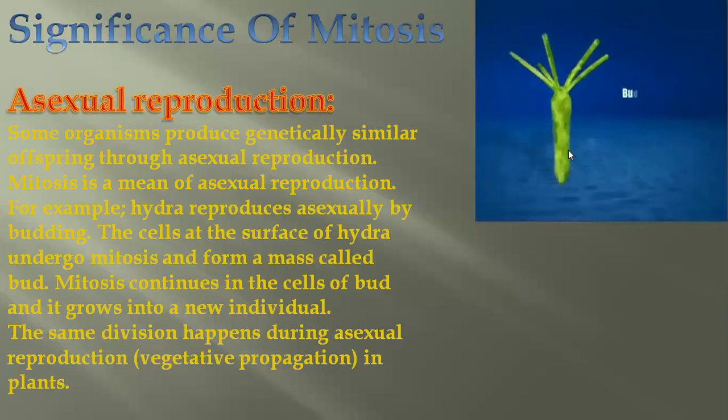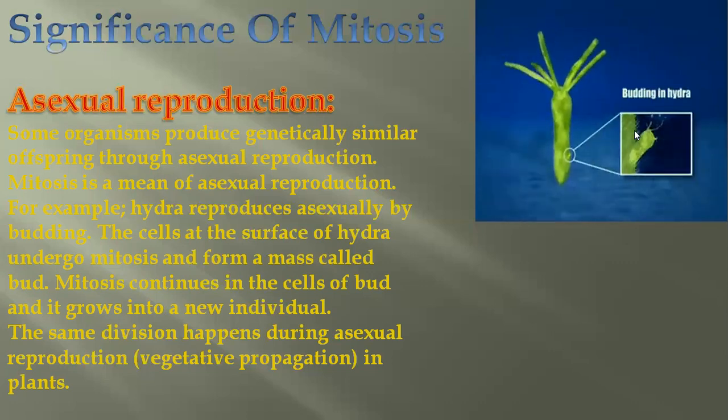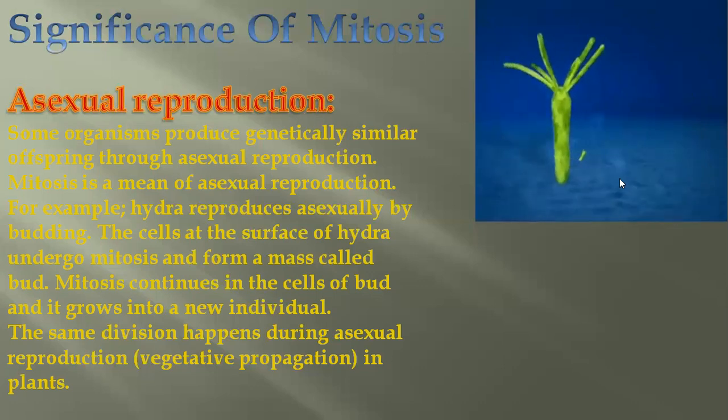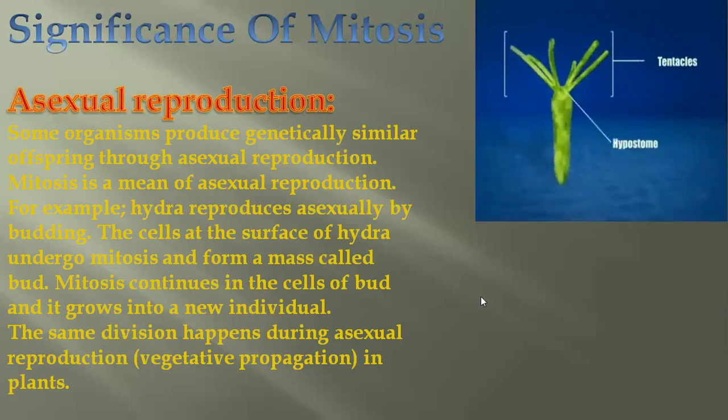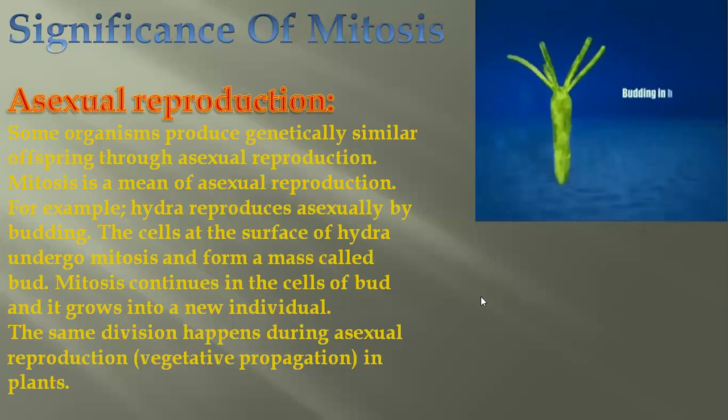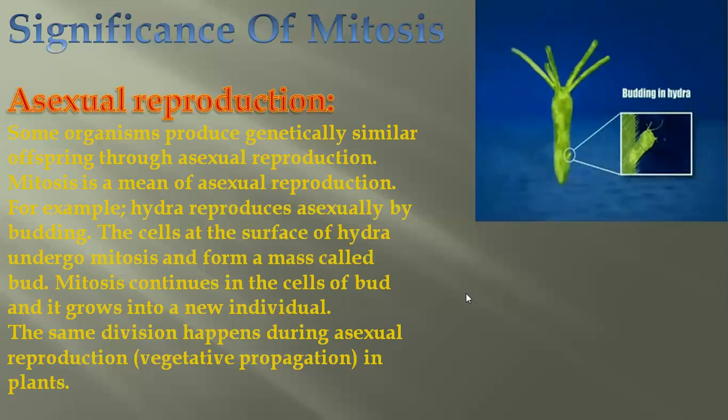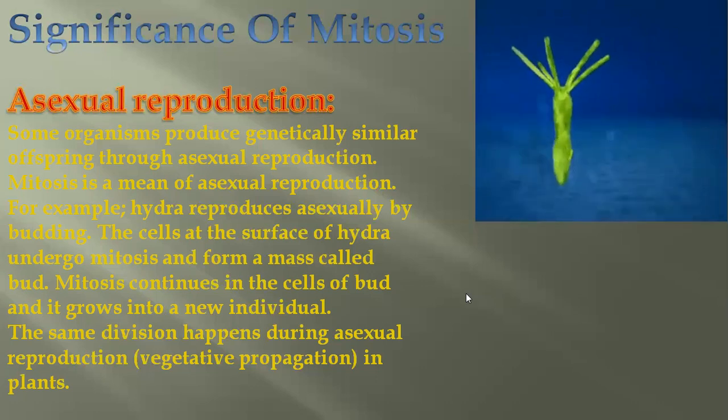The bud is produced from here, and then this bud is shed, and where it sheds it grows over there like this. A mass of cells forming also happens in human beings, while we are having cancerous cells in our body. How this is done, we'll see in errors in mitosis.